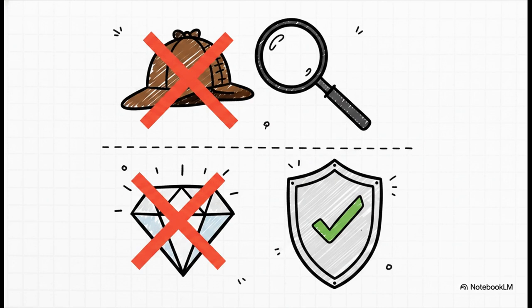Big ICAI exam tip right here. The exact phrase "audit is not an investigation" is a frequent case study and true or false question. Examiner expectations are very strict on this. Always mention that we provide reasonable, not absolute, assurance.